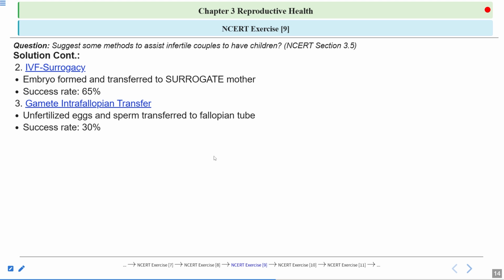Why is this GIFT done? It is done in cases where the female is not able to produce eggs. So eggs are taken from another female and transferred to the recipient female's fallopian tube. Then fertilization will occur and the natural process will follow. Success rate is 30%. Here again, a very low success rate.